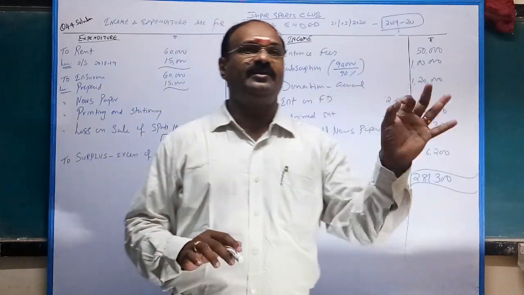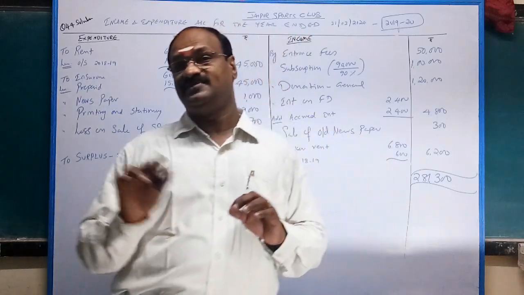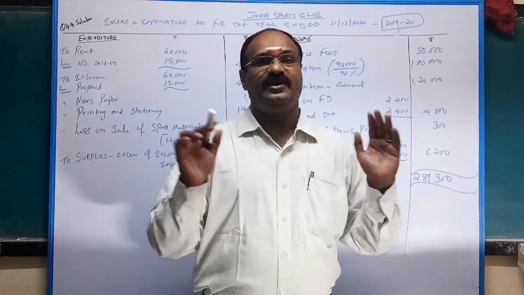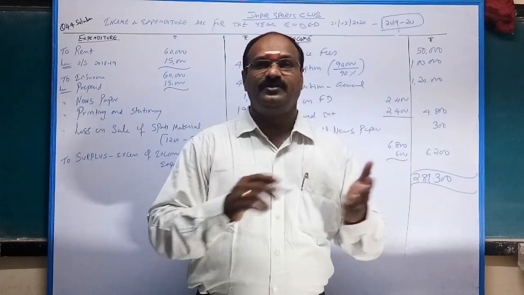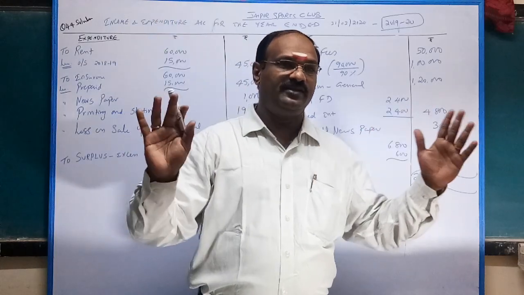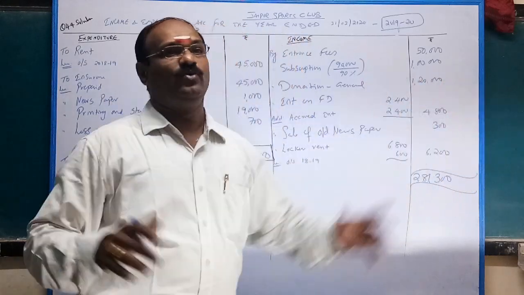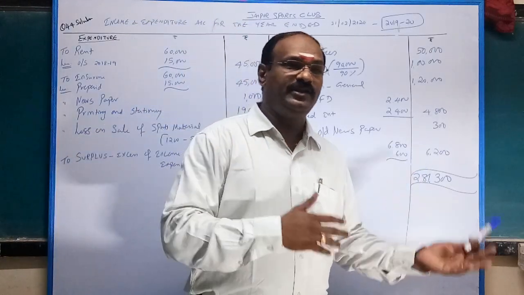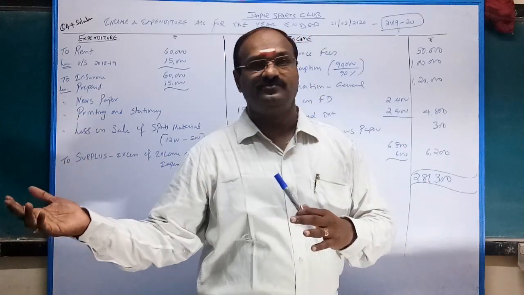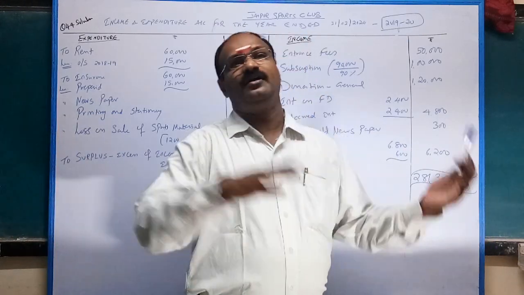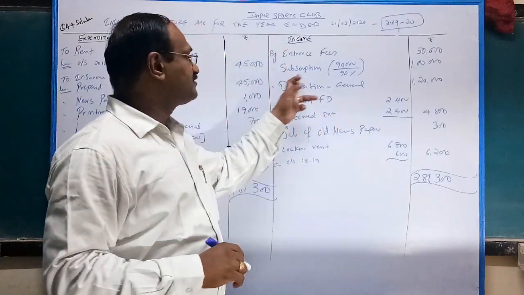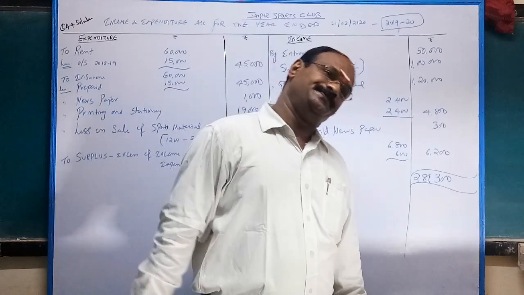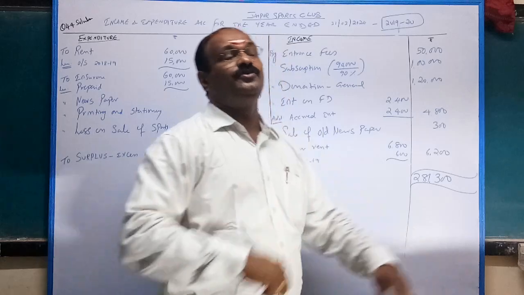For example, 100 members, each paying a subscription of 1000 rupees. So our current year subscription income is 1000 into 100, which is 1 lakh. But actually what you received may be either 80,000 or 1 lakh 20,000, whatever the case may be. Maybe outstanding or received in advance. Here subscription received is only 90,000. Clearly given 90,000, which is nothing but 90%. So you have to convert it into 100%.